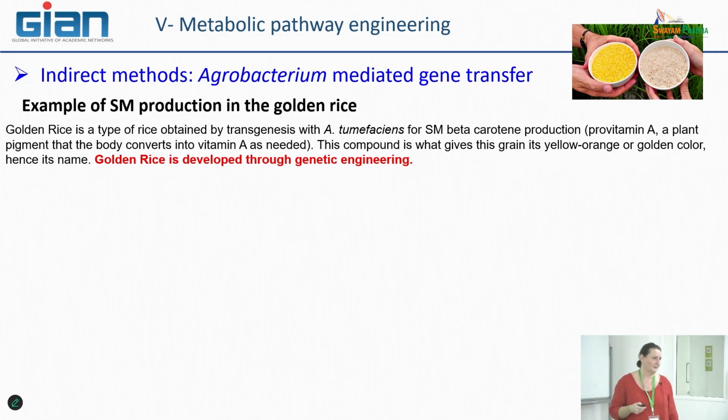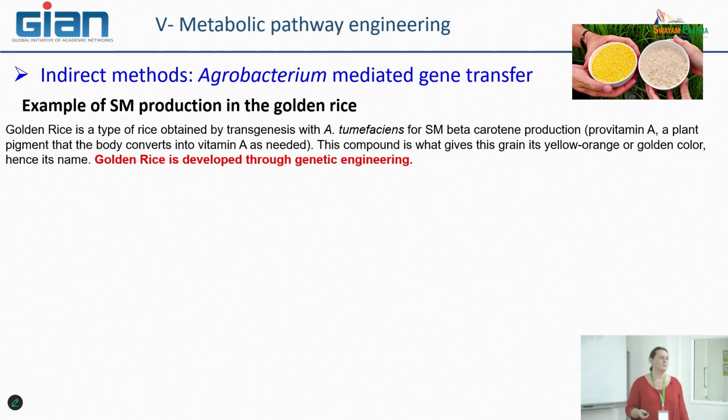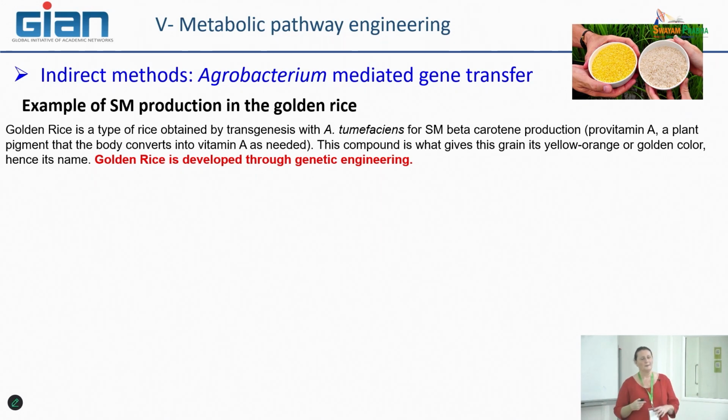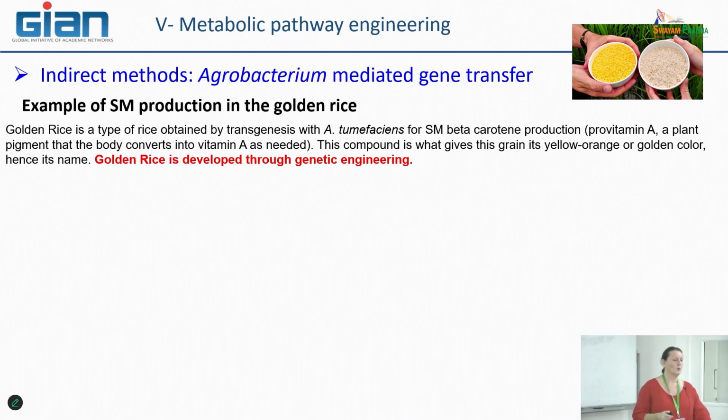1998, about, okay. And now we are at least at the fifth generation of this golden rice. Here I will just focus my attention on the primary production, but you need to know that this golden rice is becoming a sort of model on which we can manage several types of transformation methods in order to improve them and also to add several genes. The last generation has not only 4 genes added, but nearly 20.